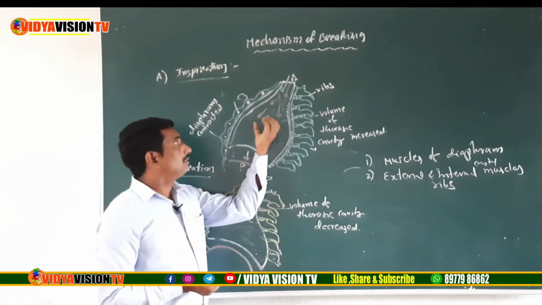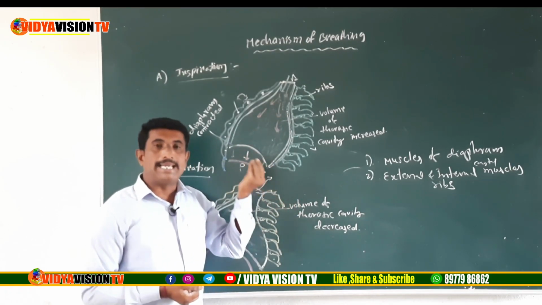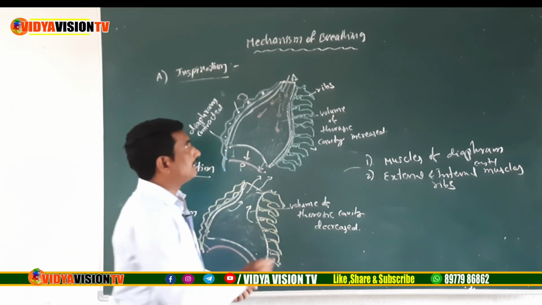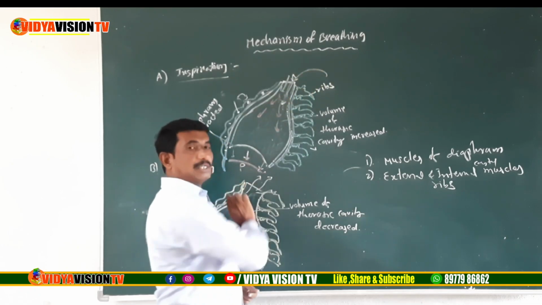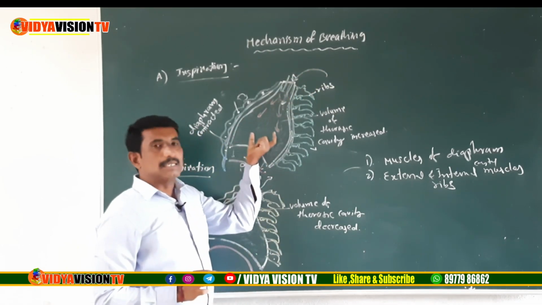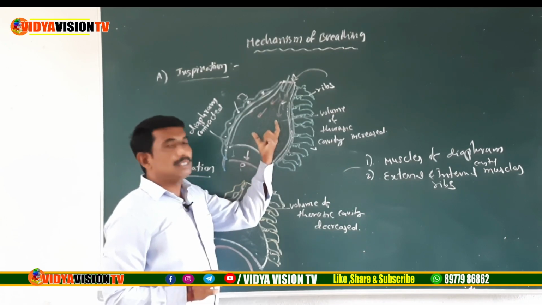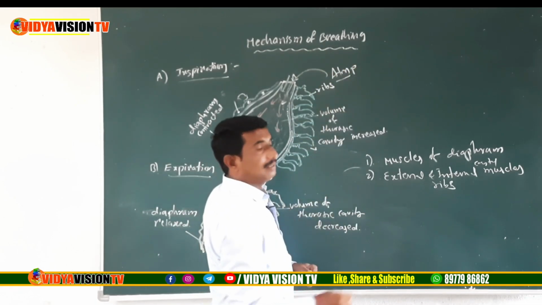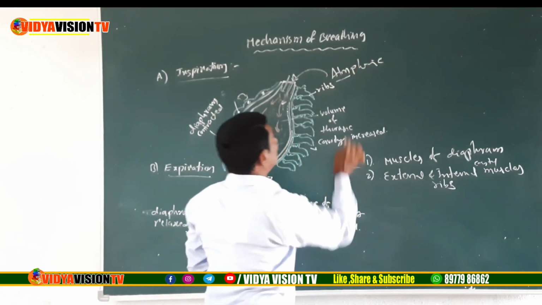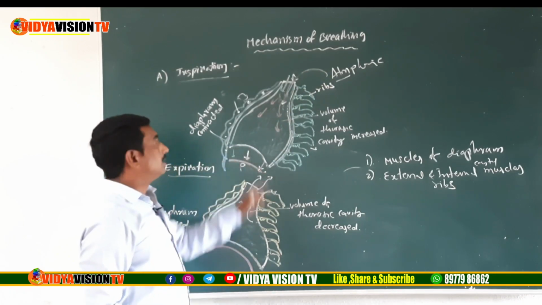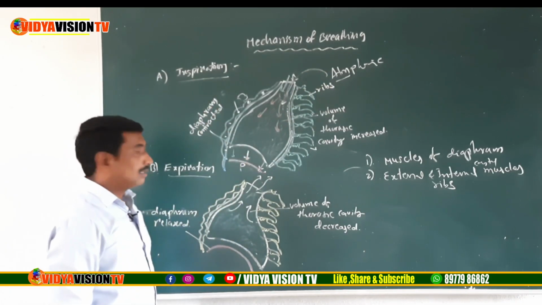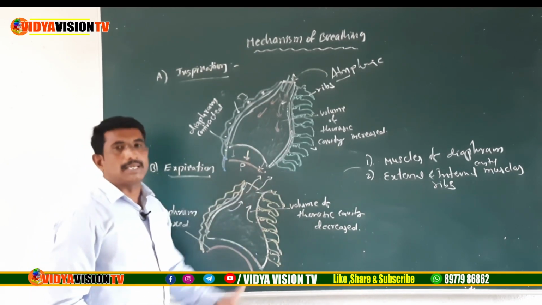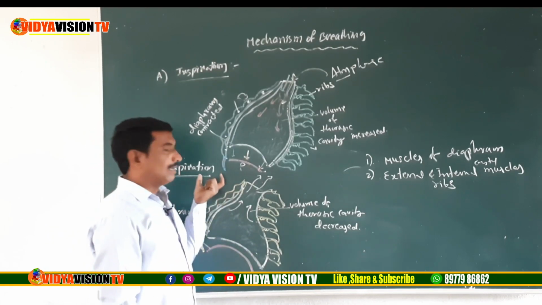What happened? The thoracic cavity increases, which means the air pressure inside the thoracic cavity is decreased. So the air enters into the lungs. Understood now? Inside of the thoracic cavity, the air pressure decreases compared to the atmospheric air, children. So the air enters into the lungs. So this is called inspiration. Now second, expiration. Expiration means sending out the air from the lungs.